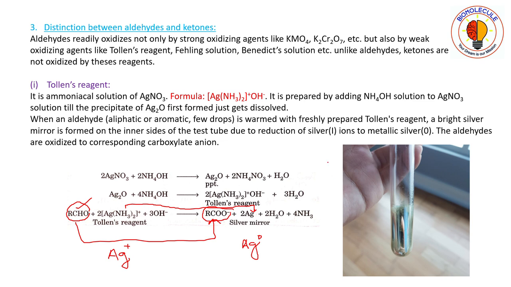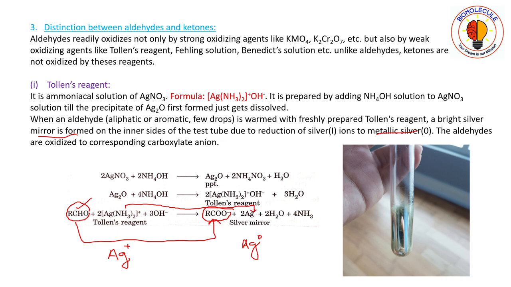Because of this metallic silver, we know that metals have a lustrous property, and silver is the best of all. So due to this metallic silver, a mirror is formed.